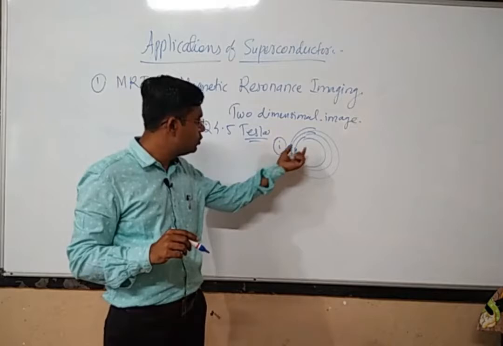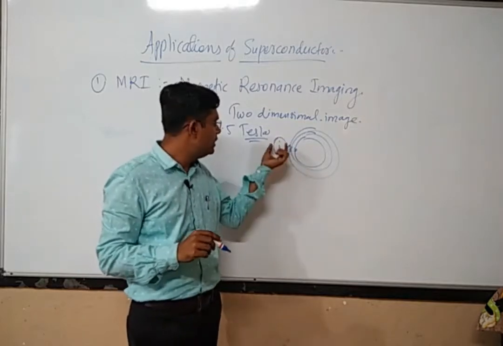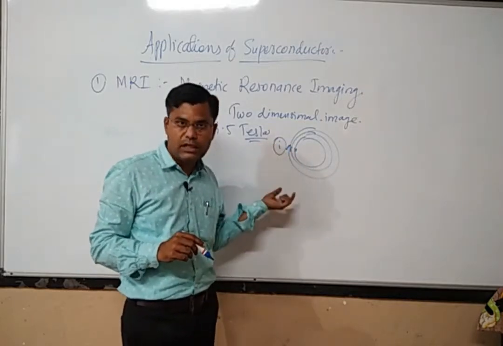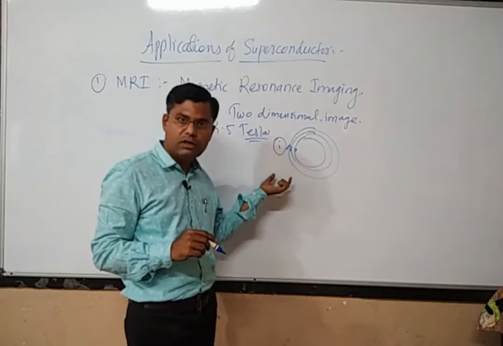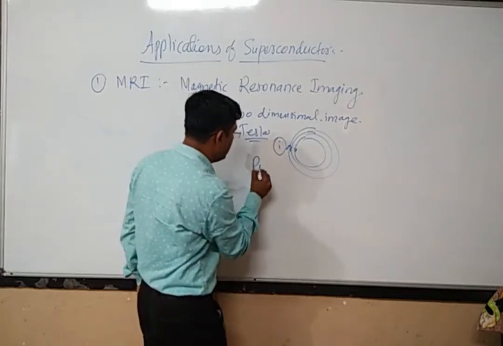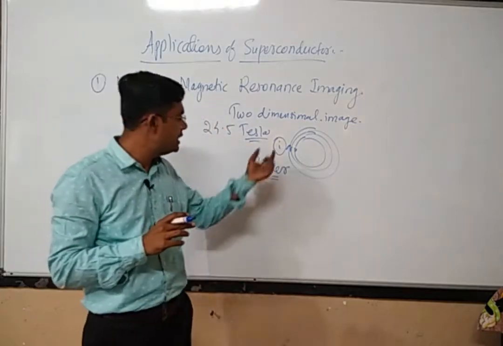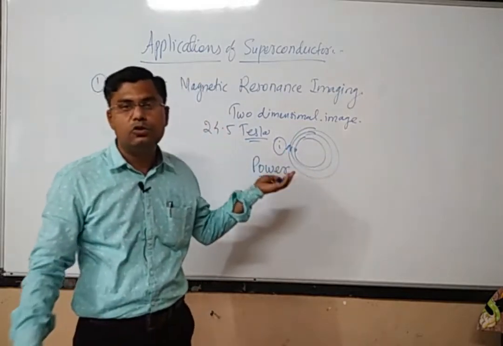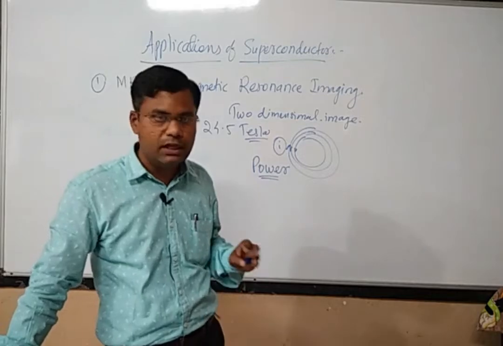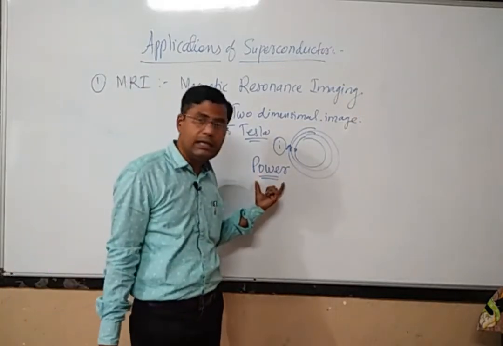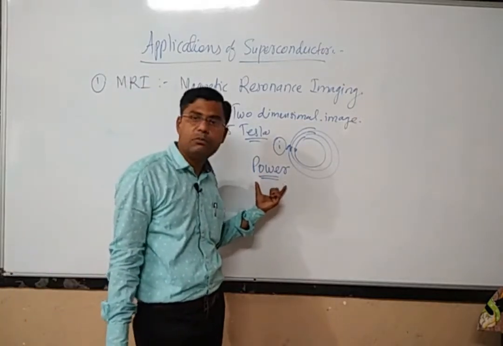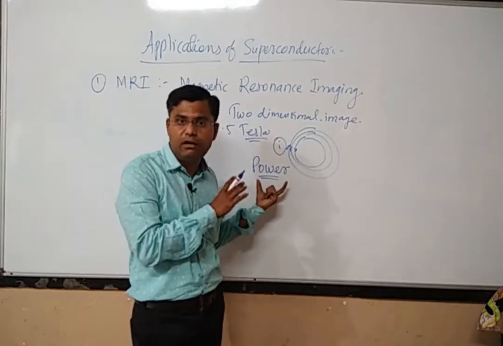If we want to produce a huge magnetic field, we need to send a huge amount of current, and to send it there is a huge requirement of power. We require a large amount of power to be sent through these loops, and that will cost us heavily, right?